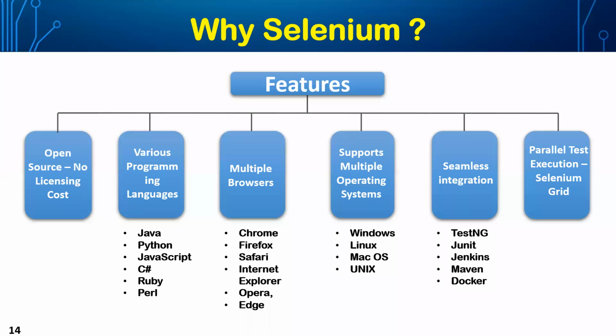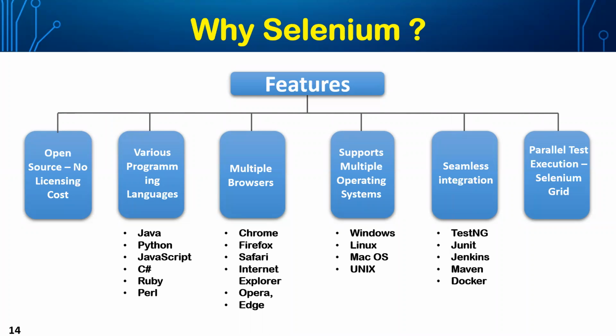And the second thing, which is also very important: Selenium supports not just one programming language. It supports multiple, almost 6 to 7 programming languages. Most of us are comfortable with Java, and of course Python, JavaScript, C#, Ruby, and Perl. These are all the different languages in which you can write your Selenium test cases.